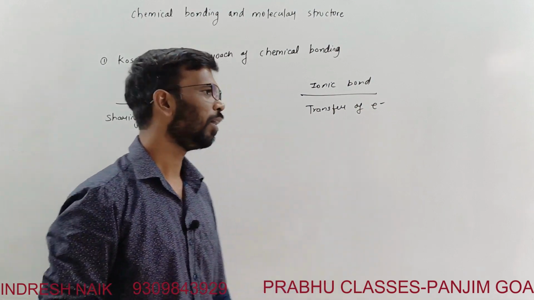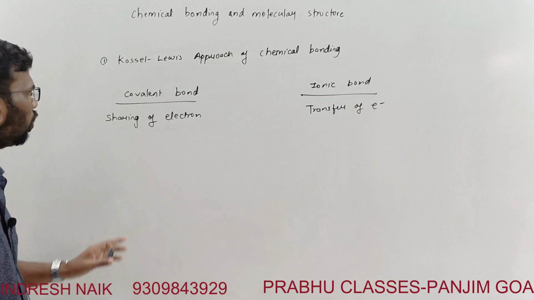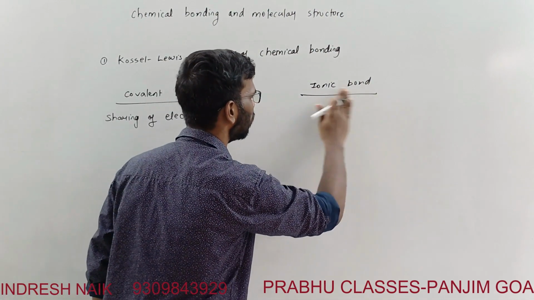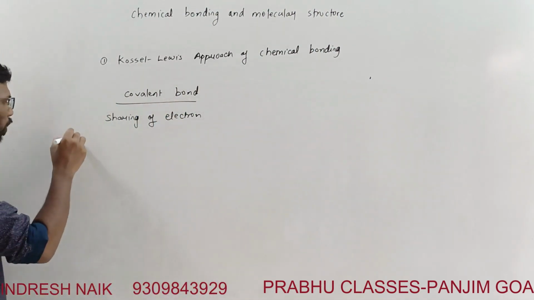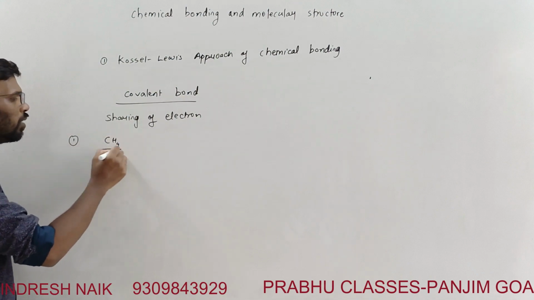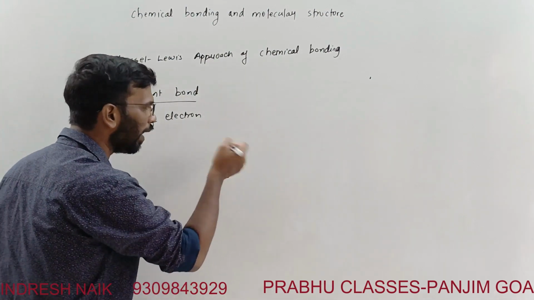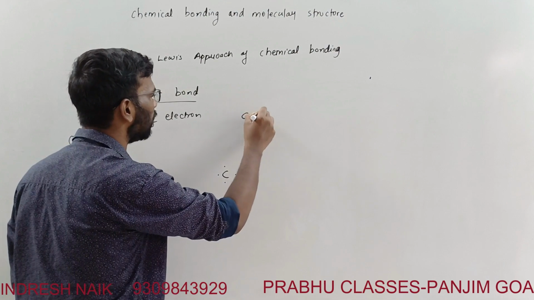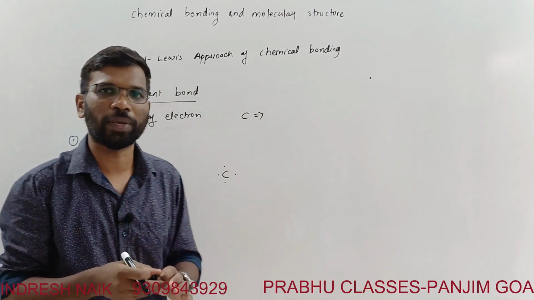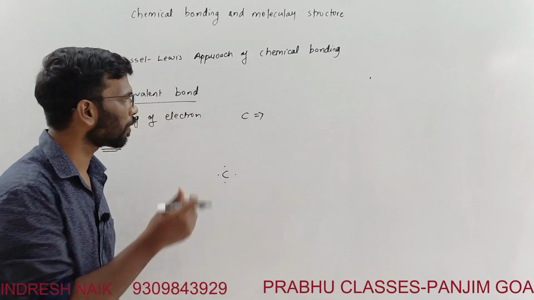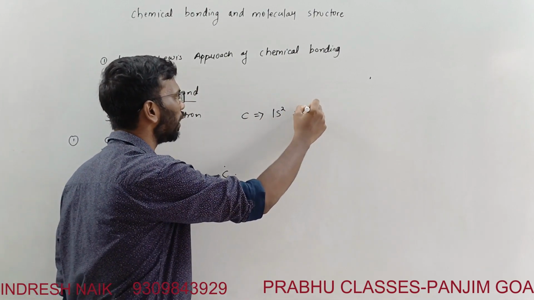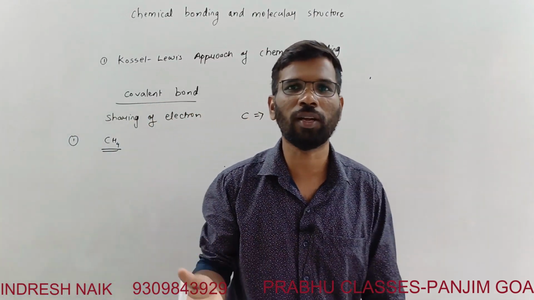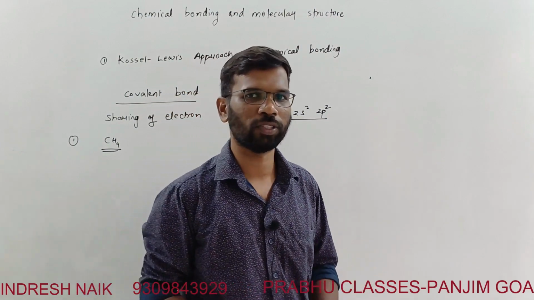So here the theory is very simple, the Lewis dot theory. Let's understand sharing of electrons in covalent bonding. First we'll take the example of methane. This theory simply says it should have 8 electrons. This is totally based on how many valence electrons the atom has. Carbon's electronic configuration is 1s2, 2s2, 2p2, so there are 4 valence electrons, and independently carbon is not satisfying its octet. It should have 8 electrons in the valence shell.